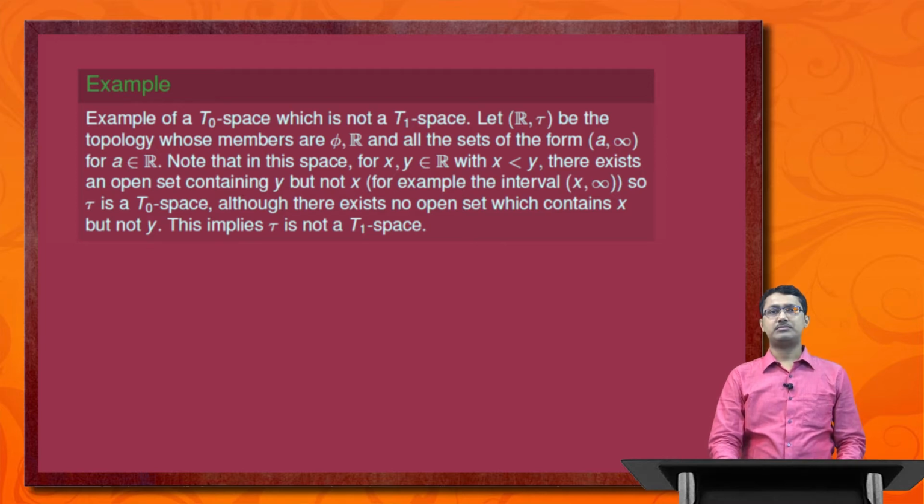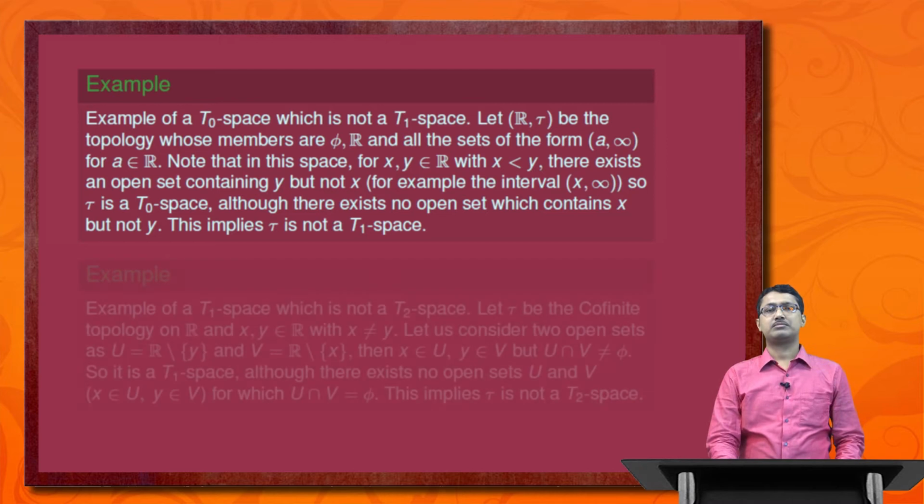Note that in this space, for x, y belonging to R with x strictly less than y, there exists an open set containing y but not x. For example, we consider the interval (x, infinity). So tau is a T0 space although there exist no open sets which contain x but not y. This implies tau is not a T1 space.